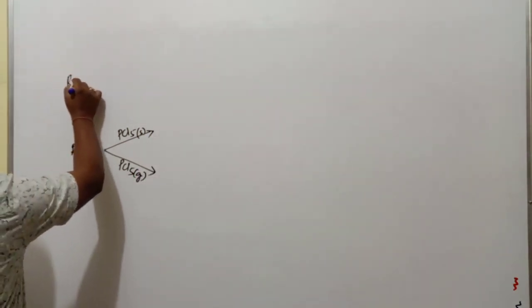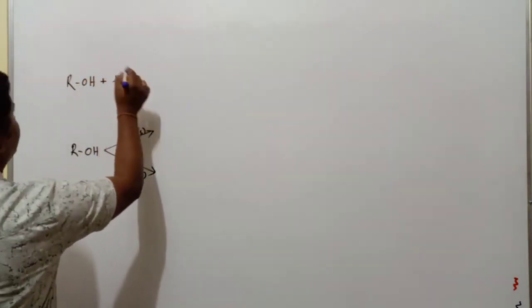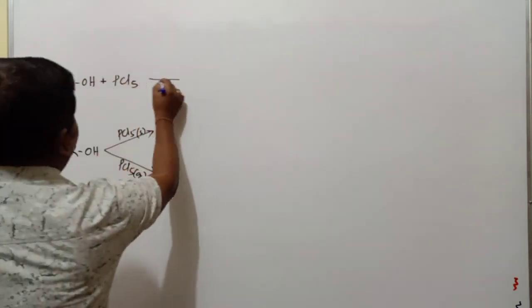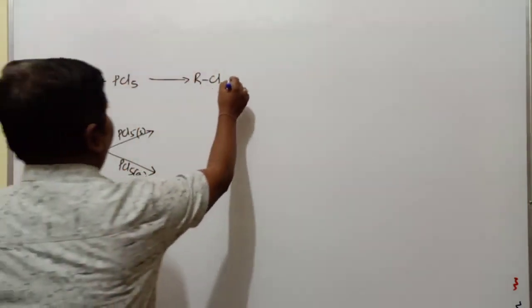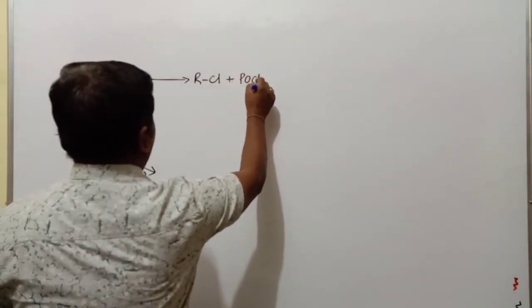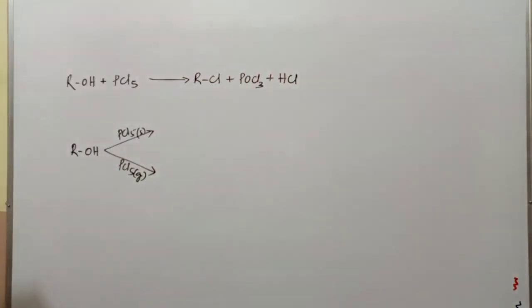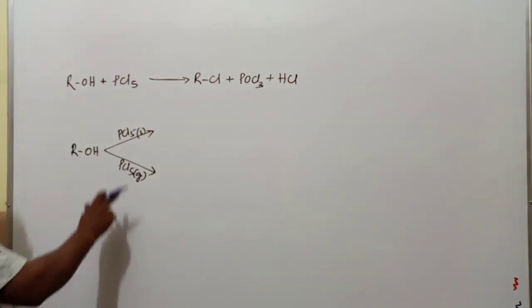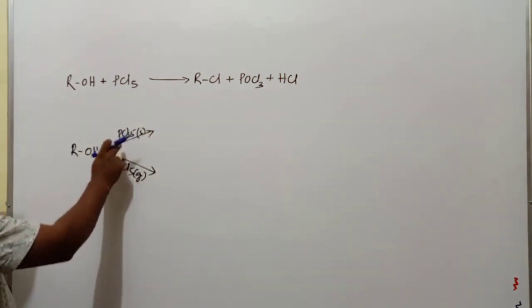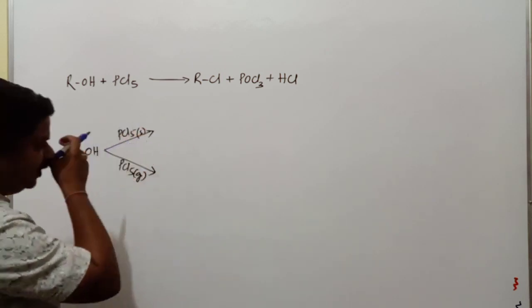Yesterday we discussed that when alcohol combines with PCl5, phosphorus pentachloride, it gives rise to RCl, that is alkyl chloride, plus POCl3 plus HCl. It is a common reaction applicable for preparation of alkyl chloride. But the question is, when PCl5 is present in two different physical states, that is solid state and gaseous state, then what is the nature of the product?